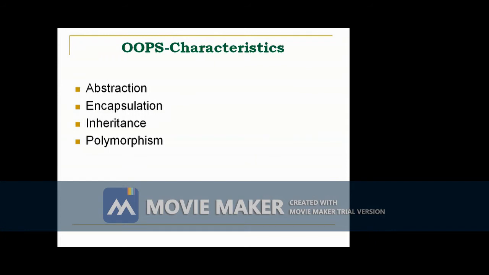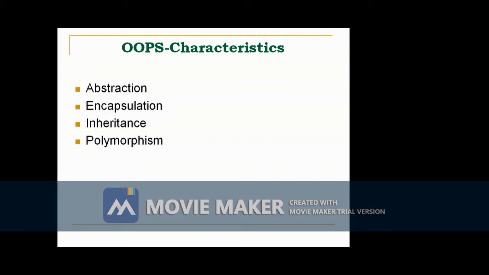So Java is 100% object-oriented programming. What are the characteristics of object-oriented programming? There are four important characteristics. The first one is abstraction. Abstraction means the essential characteristic of an object. What is an object? An object means a real world entity. It represents one particular thing. For example, in the banking domain, account is an object, customer is an object, loan is an object. So we consider everything an object.